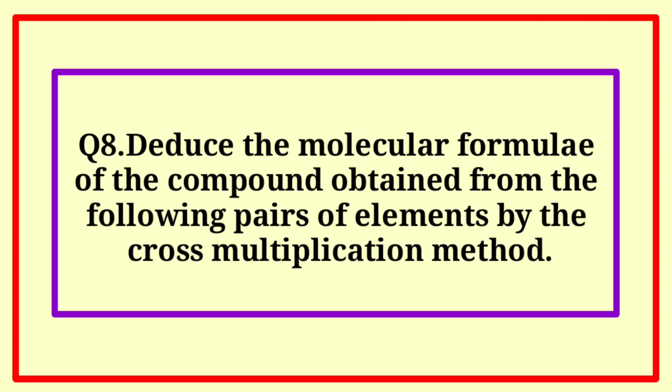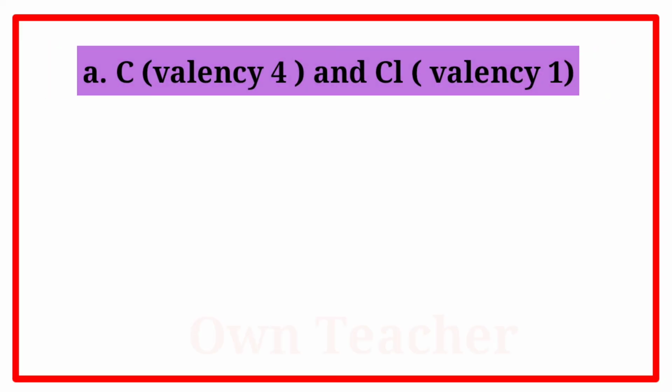Question 8. Deduce the molecular formulae of the compound obtained from the following pairs of elements by the cross multiplication method. Carbon valency 4 and chlorine valency 1. Step 1. Write the symbols of the constituent elements. Step 2.